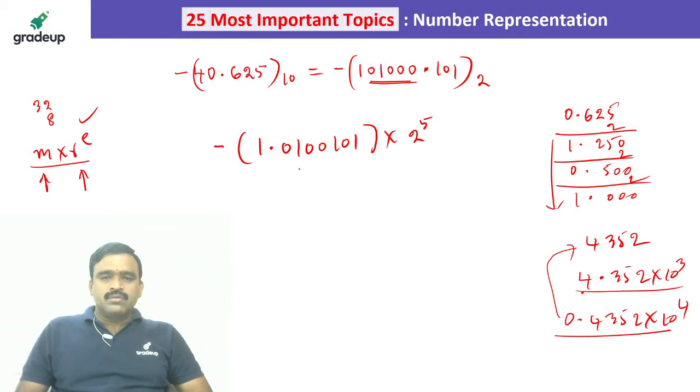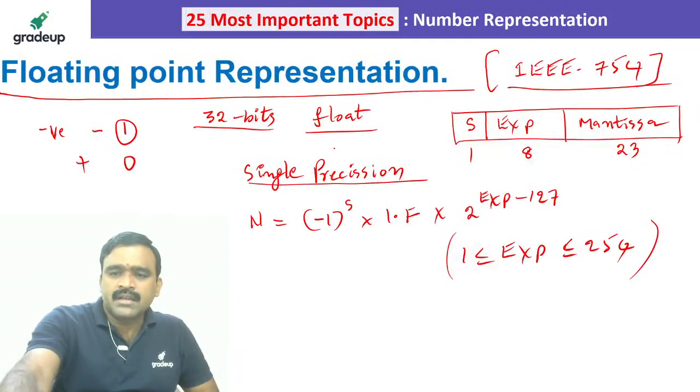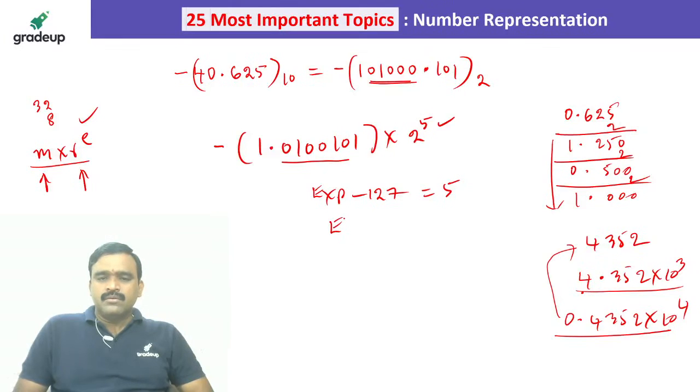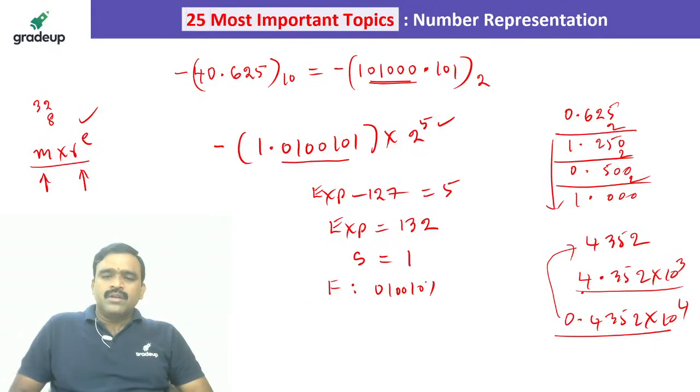Okay, so we have written the 1 point fraction format, and for this you have to take the biased exponent, because this is something like exponent minus 127. So exponent minus 127 is equal to 5. And what is the exponent value? Exponent value is equal to 127 plus 5, it is 132. So we know the exponent value, we know the sign value, it is negative, so that is 1, and we know the fraction value. Fraction value is 0100101.